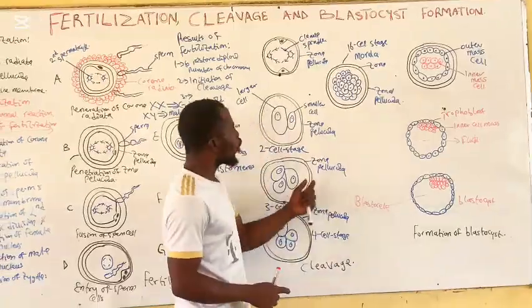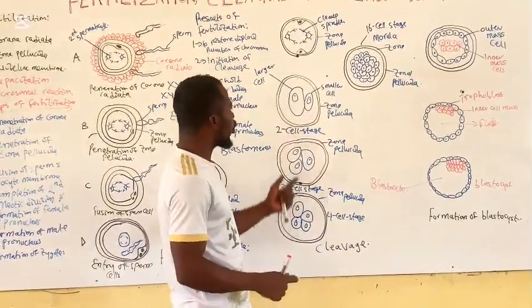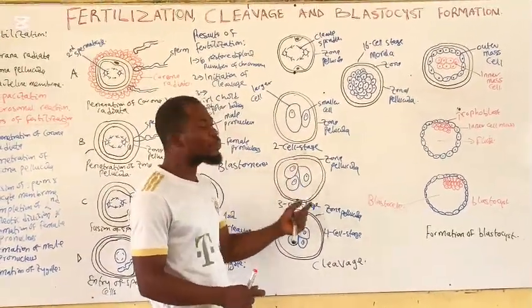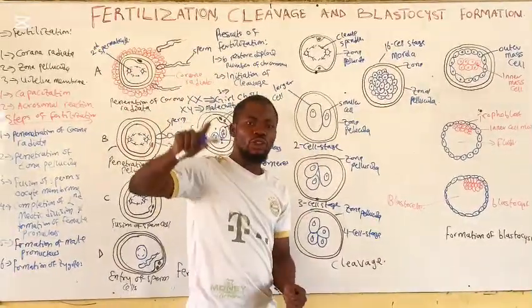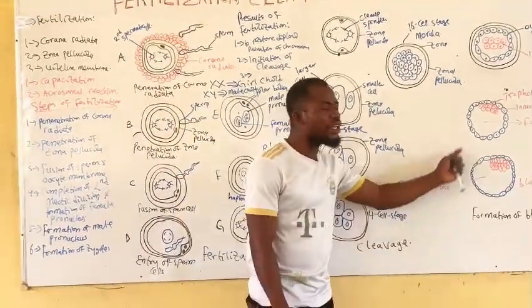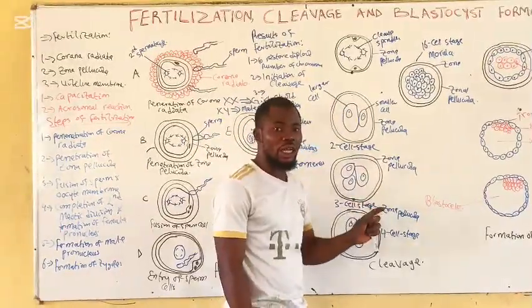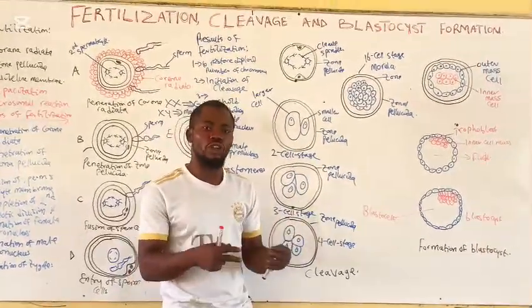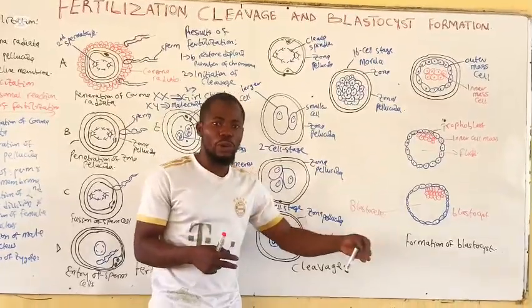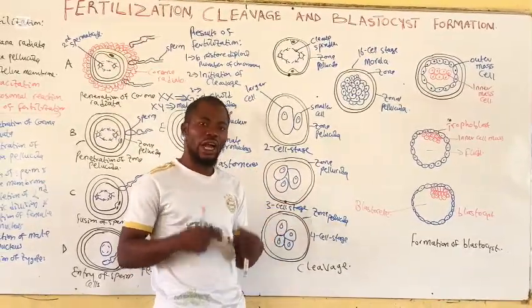The major reason why the zona pellucida keeps following the zygote from the ampulla of the uterine tube up to the uterine cavity is because the cells have a high ability to attach to the wall of the uterine tube even before reaching the uterine cavity.